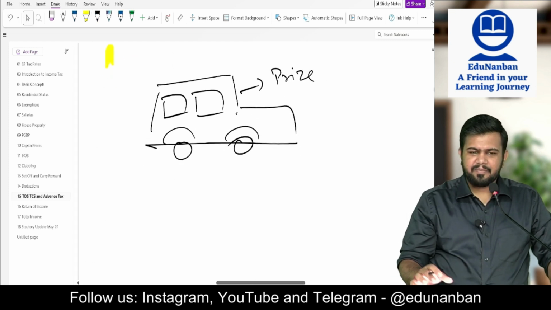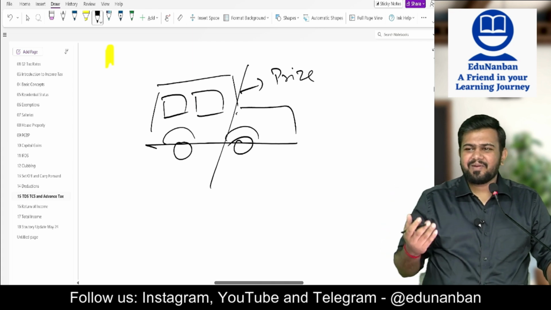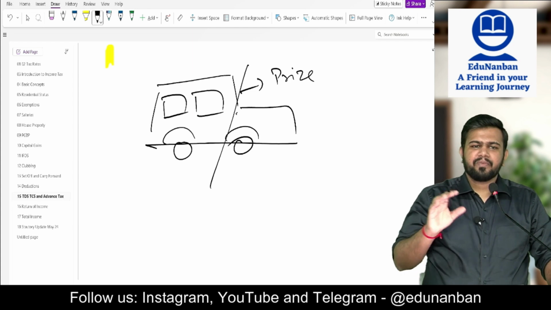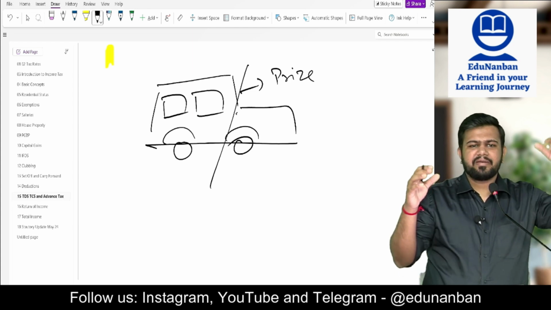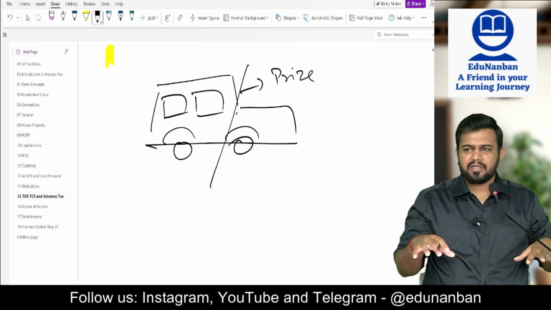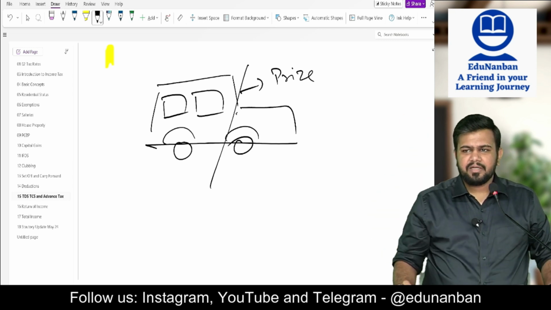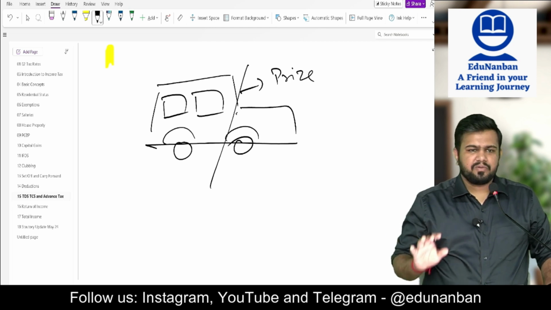Now 30% TDS means what? 30% of the car it is not possible to give to the government, and obviously the car is very valuable. The person who is giving the car has already spent so much money on the car, he will not be in a position to pay another 30% to the government. So what to do? In this case also TDS definitely should be deducted.